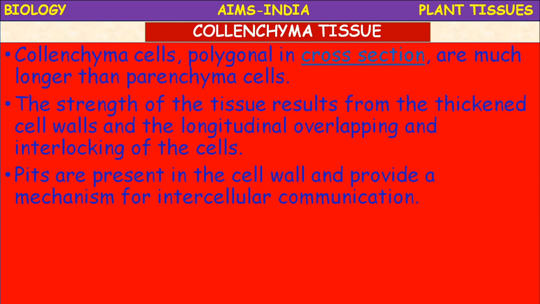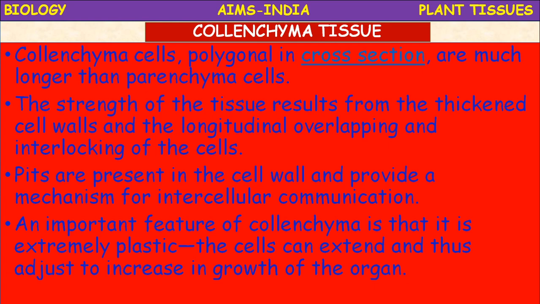Intercellular communication means the communication between different cells present in the tissue. What is the tissue? A group of cells. So the communication between the group of cells present in the tissue is possible due to the presence of pits in the cell wall.